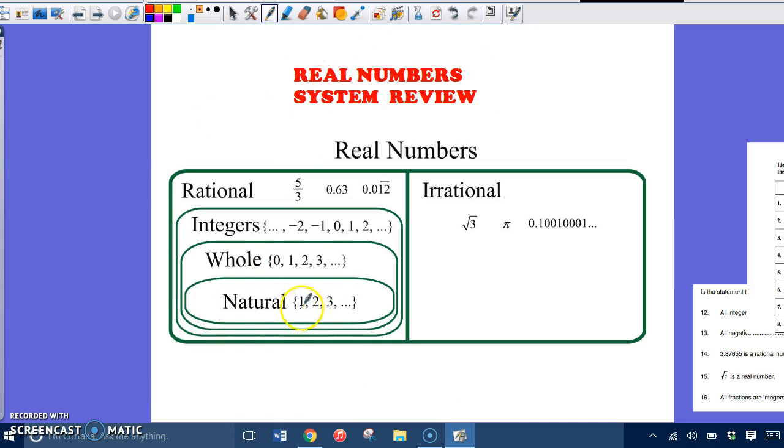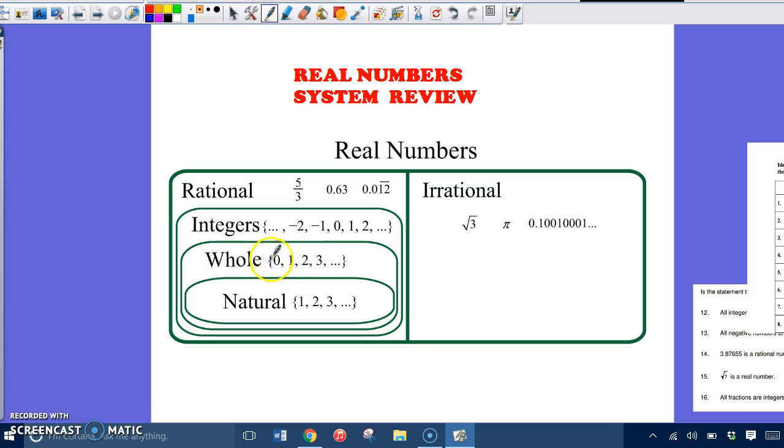Let's first talk about natural numbers. Natural numbers, the way I like to remember it, are numbers that we naturally begin counting with. Think of babies. When we teach babies how to count, we start saying things like 1, 2, 3, like that. And babies will repeat back 1, 2, 3. You know what I'm talking about. Stop cracking up at me. So these are natural numbers because we naturally begin with the number 1.